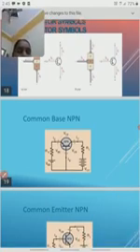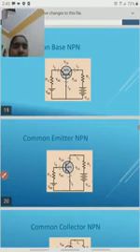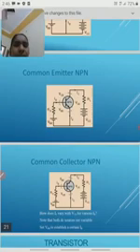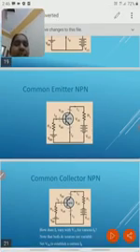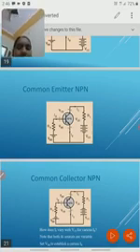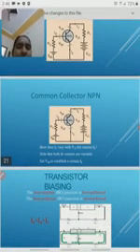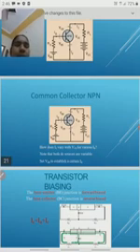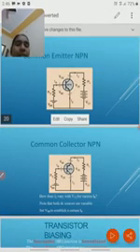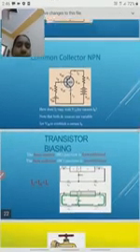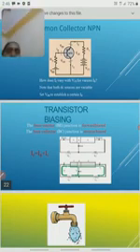Next is the circuit symbol of the common emitter transistor. Here the emitter is common, or the emitter is in between base and collector, and this is called a common emitter transistor. And next one is common collector. Here the collector terminal is in between base and emitter, and this is called a common collector transistor.